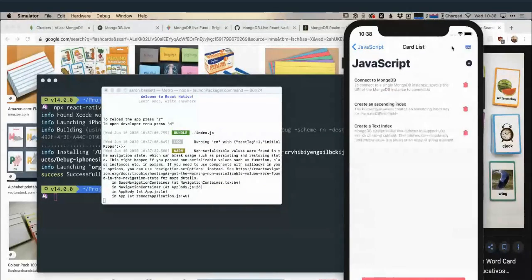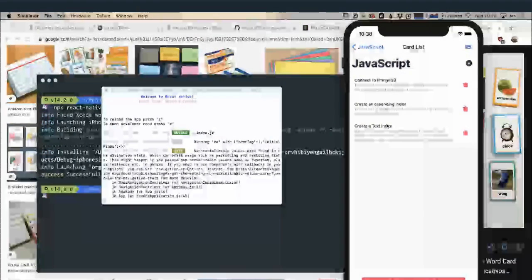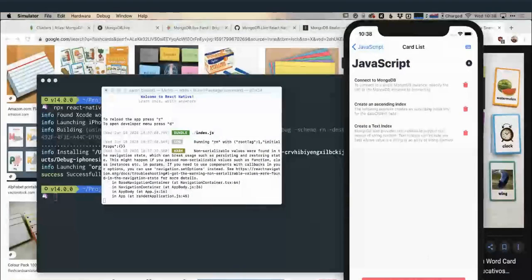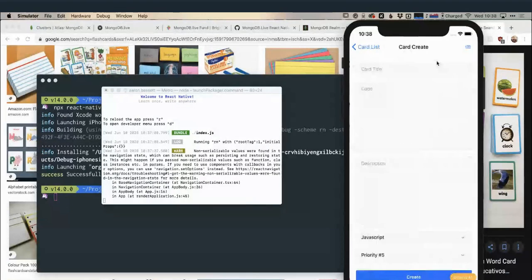So here we have a regular kind of list view. I have the card, I have the description, the title of the card, the description of the card. I have the delete icons here. If I want to remove the card, I can. I can delete the entire deck, so I can delete all cards and then delete the deck itself. I can add new cards. So here we've got a card title, code, description, etc.